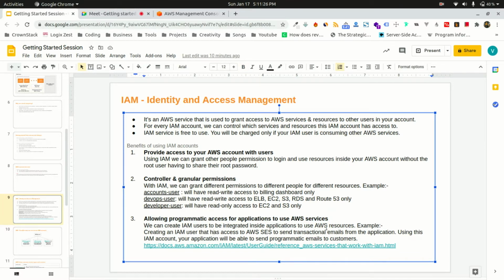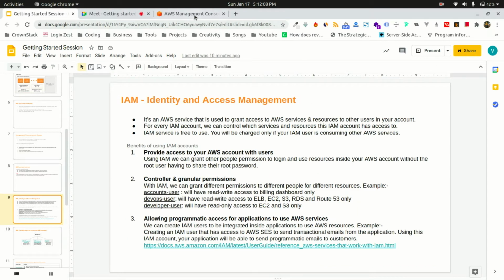For example, you can create an IAM user that has access to Amazon SES. SES is a service used to send emails using Amazon. So you can create an IAM account that has access to Amazon SES, and this account can be used in your application. Like if you are a backend developer, you might be using integrations like Twilio, Stripe, or Amazon SES. To access Amazon SES, you need to create an IAM user and then you can embed that IAM user into your program. I'll show you an example of that, right? Okay. So yeah, that's it.